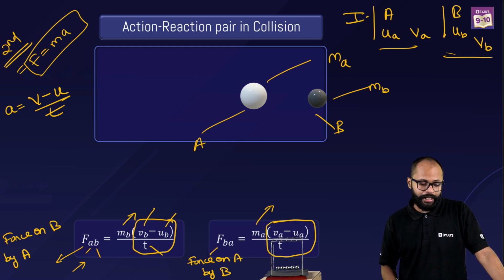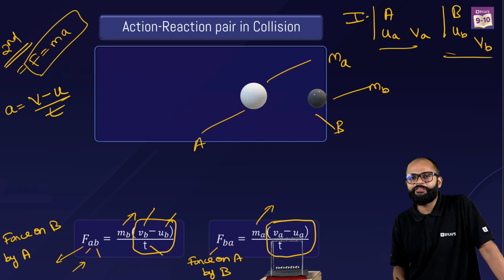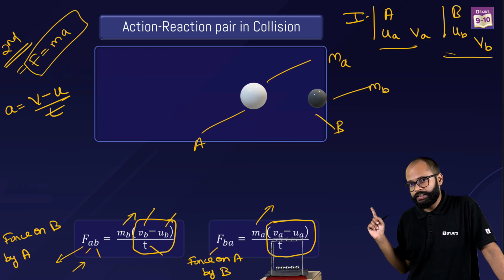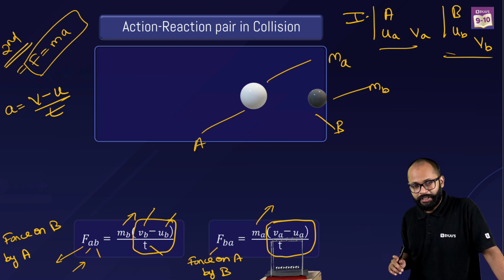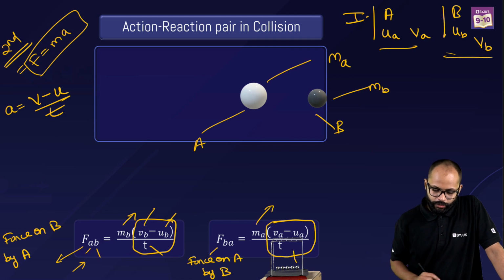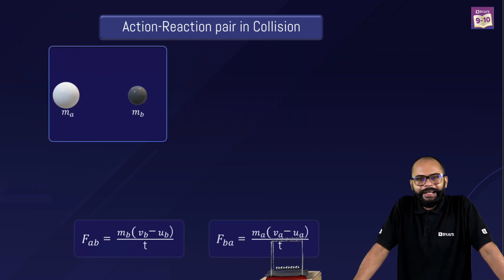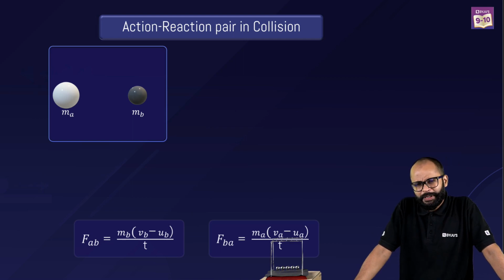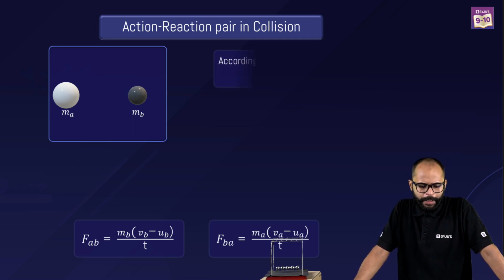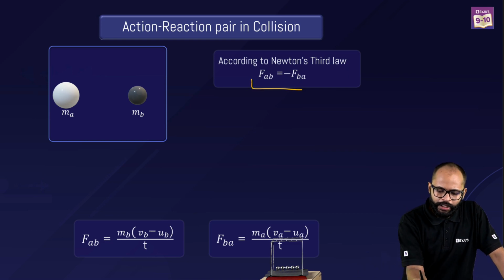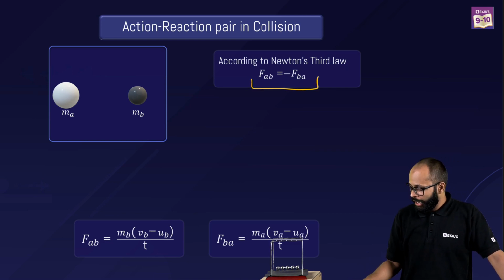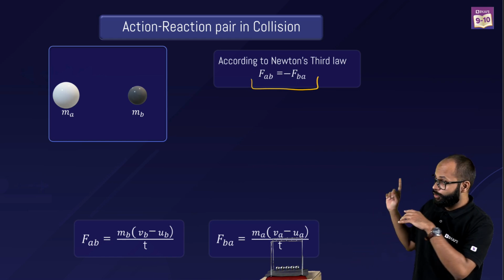Understand very carefully, people. I know you are not fond of mathematics, at least in physics. It's important. Today, if you understand this, class 11 mein you will be the hero in the class. I'm telling you. Focus. Okay? You got FBA also. Badhiya. Chalo. If you know force applied on B by A, if you know force applied on A by B, tell me something. You know about third law, right? Third law is FAB equals minus of FBA. Now, listen very carefully because this is where a lot of students get confused.